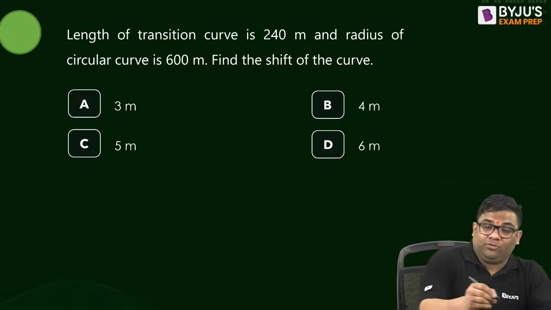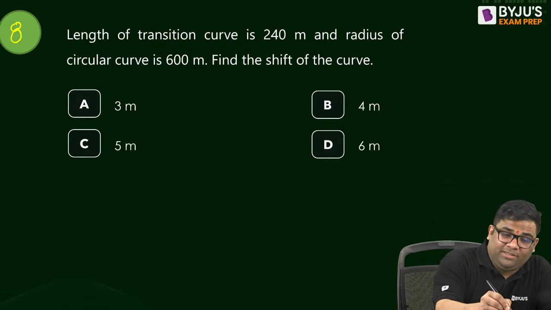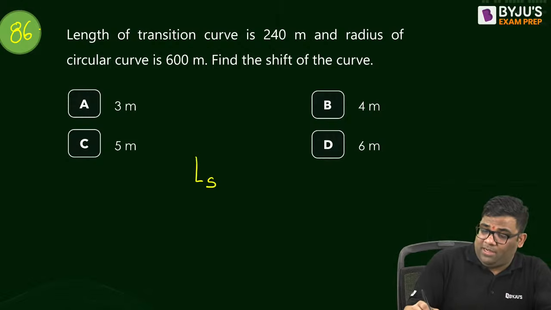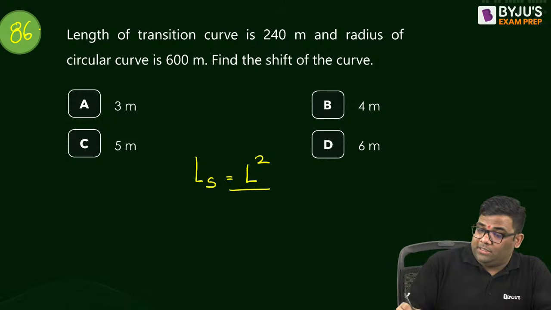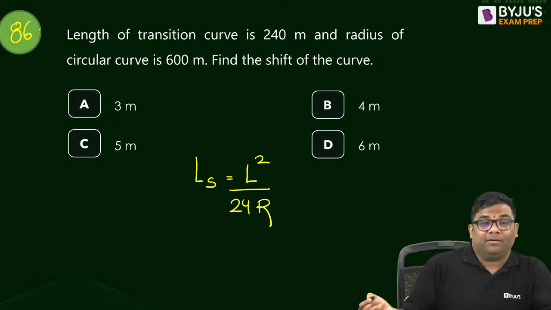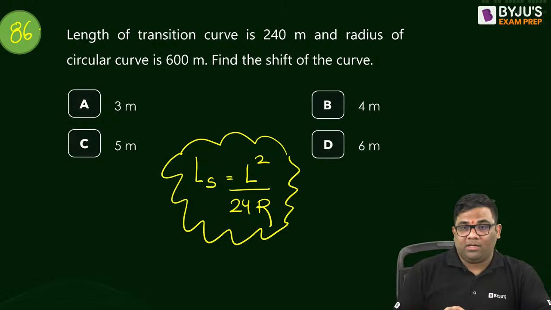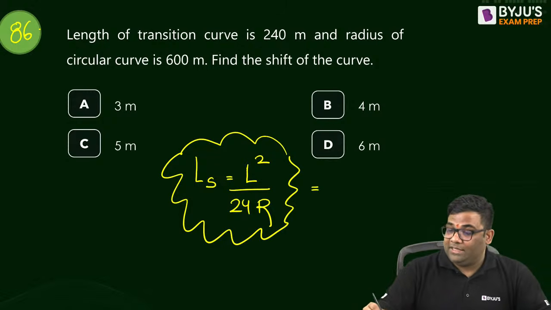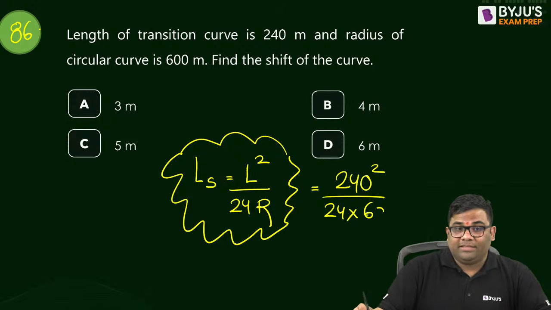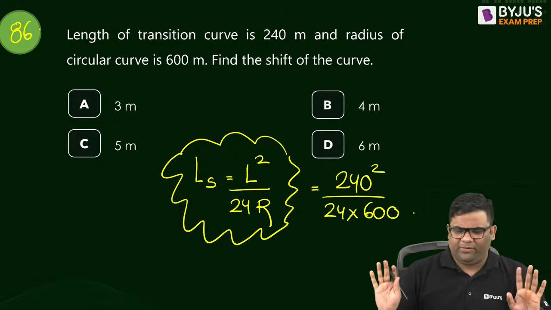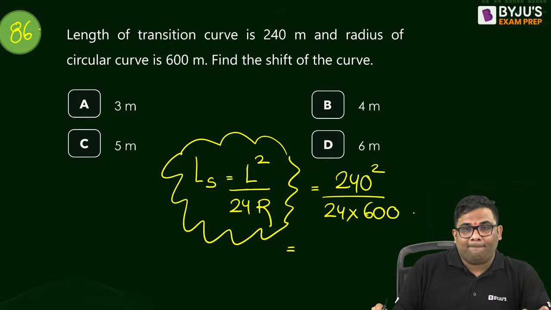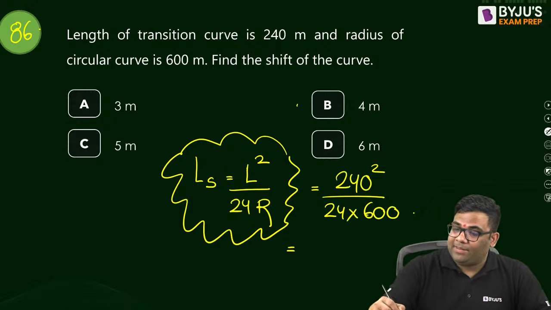86th question. Length of transition curve. Shift value is your length of the transition curve square divided by 24R. Straightforward formula, the shift formula for transition curves. Length is given 240, square, divided by 24 into radius, which is given 600. Straightforward, right? So how much are you getting? Fast. B, yes, I am getting 4 meters.